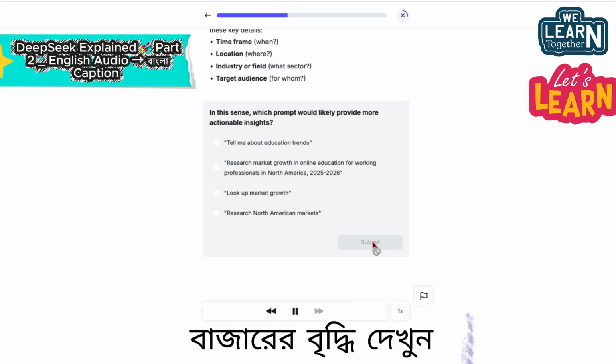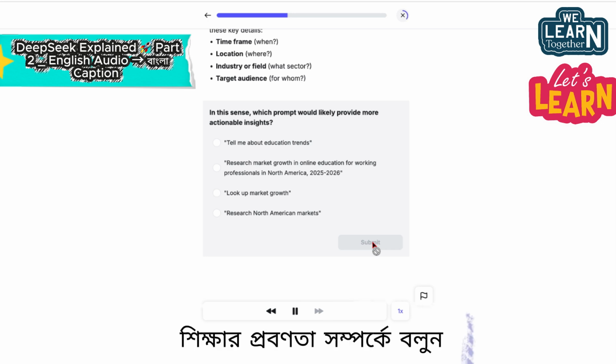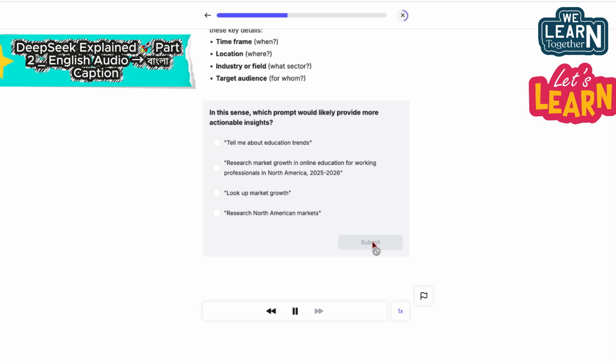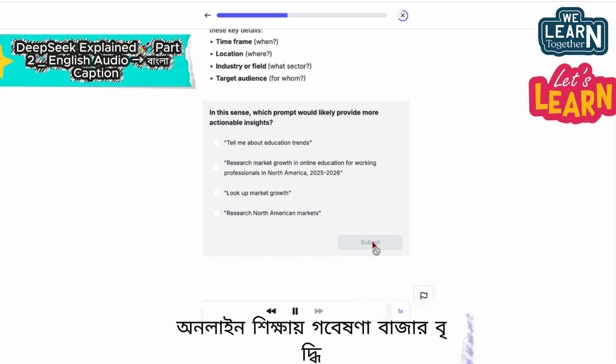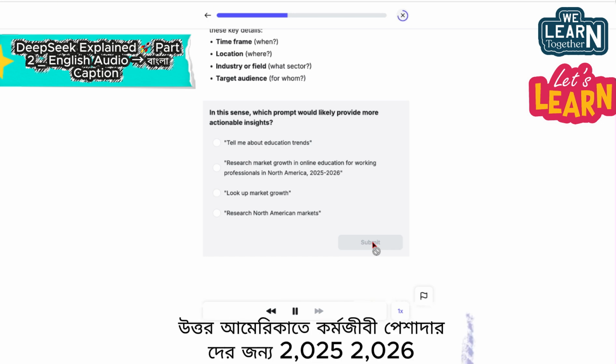Look up market growth. Tell me about education trends. Research North American markets. Research market growth in online education for working professionals in North America, 2025-2026.